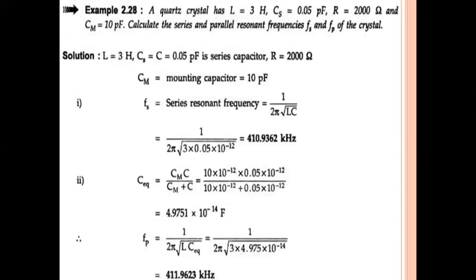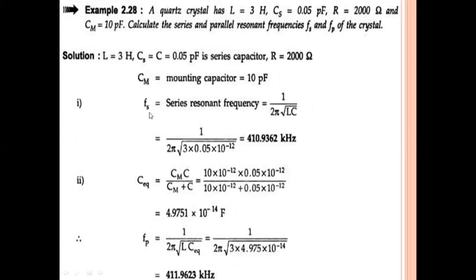Okay, and the next one is the crystal oscillator. Here we are taking a quartz crystal, and it has L value 3 henry, CS is 0.05 picofarad, that is the capacitance, R is 2000 ohms, and CM is 10 picofarad, that is the mounting capacitor. Calculate the series and parallel resonant frequencies.